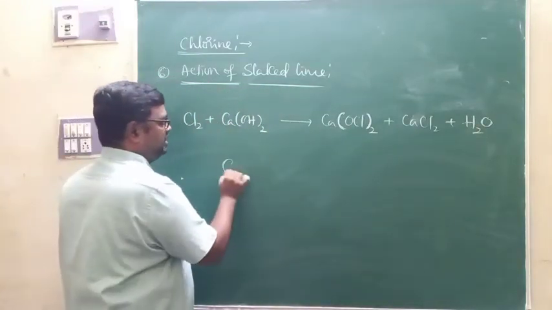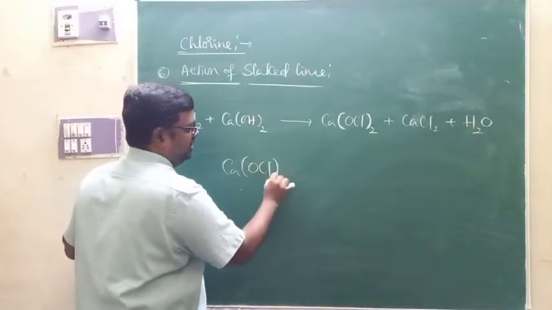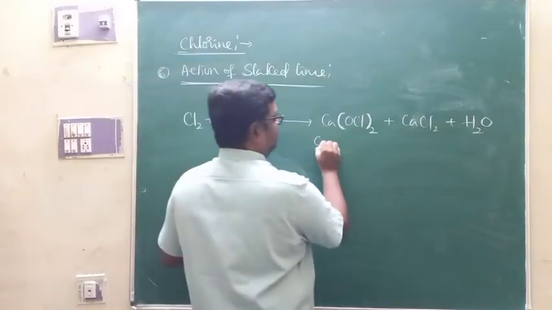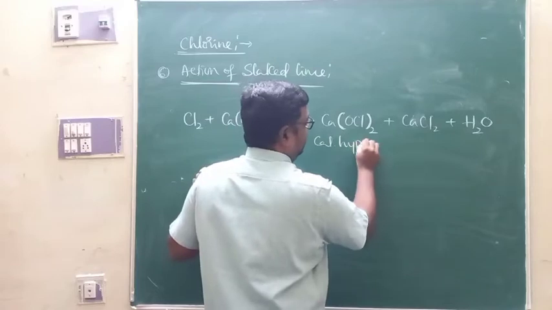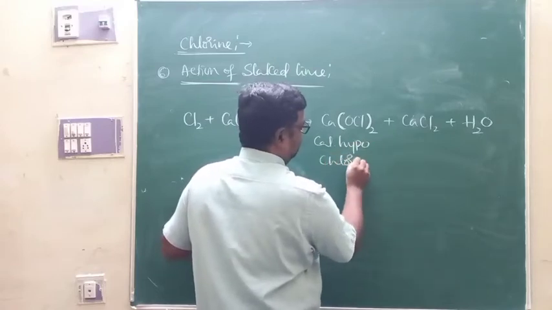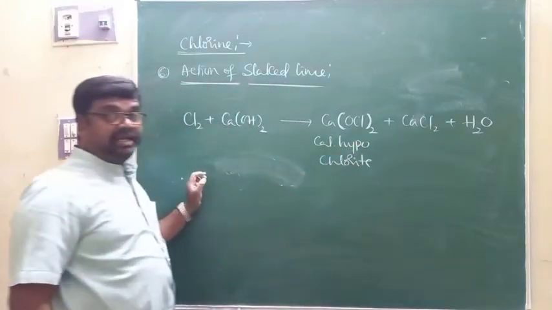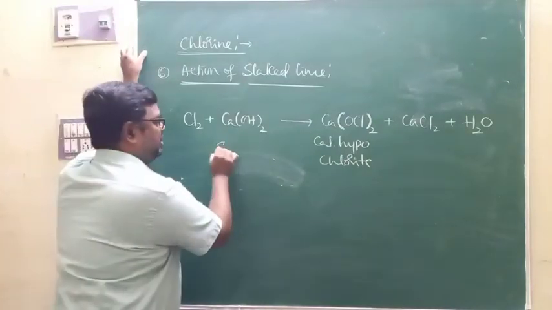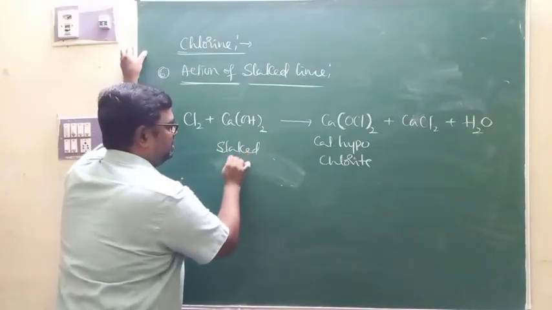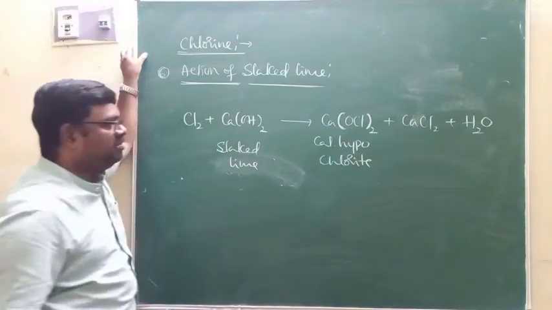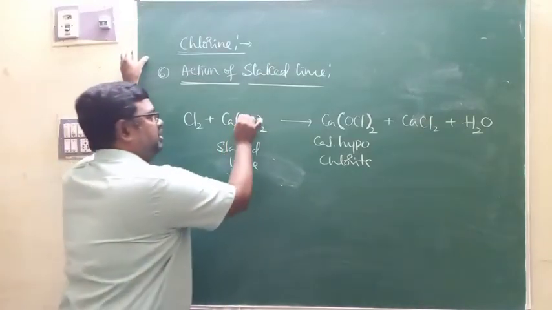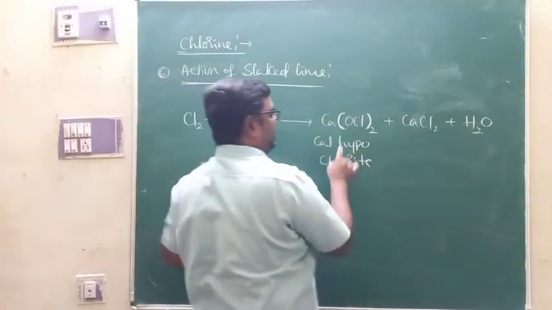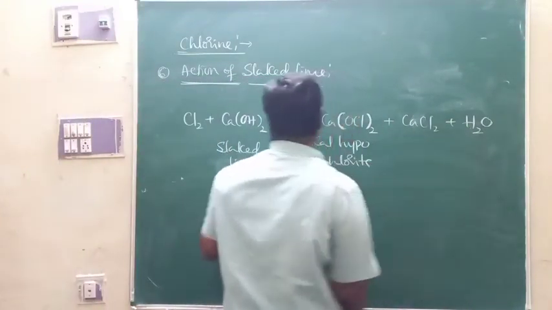ನೋಡಿ ಸ್ವಲ್ಪ ಗಮನಿಸಿ, CaOCl2, calcium hypochlorite. This is calcium hypochlorite. When chlorine gas is passed through slaked lime, this is a point ಬರಿಬೇಕು. Slaked lime ಅಂತಾನೆ ಬರಿಬೇಕು. Slaked lime ಆಗಲಿ lime water ಆಗಲಿ composition ಒಂದೇನೆ, Ca(OH)2. You are going to get a mixture of calcium hypochlorite, calcium chloride and water there.